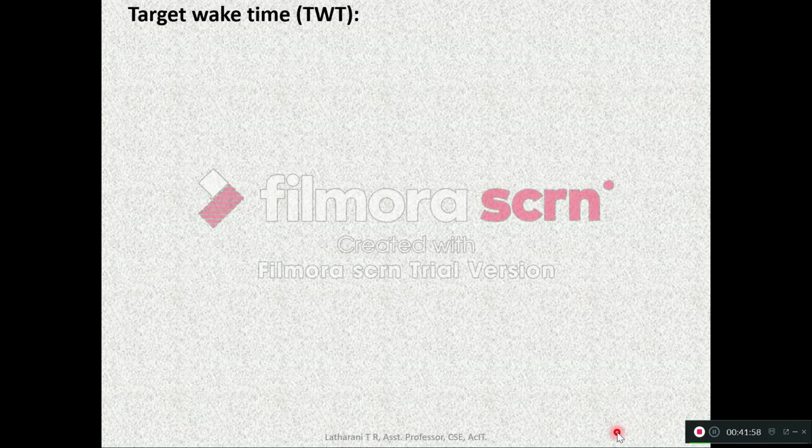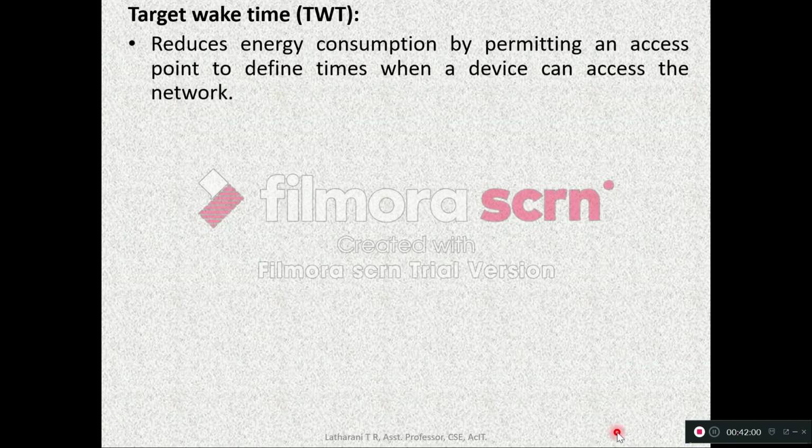Then the target wake time reduces energy consumption by permitting an access point to define the time when a device can access the network. So time frames, a time quantum, will be given to each device. Only in that time can the device communicate.